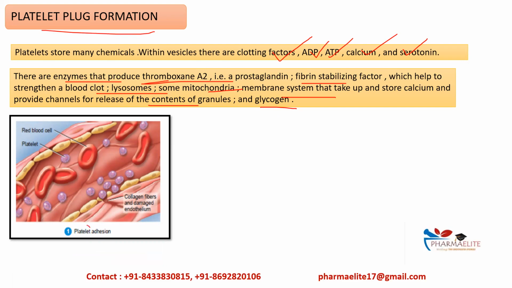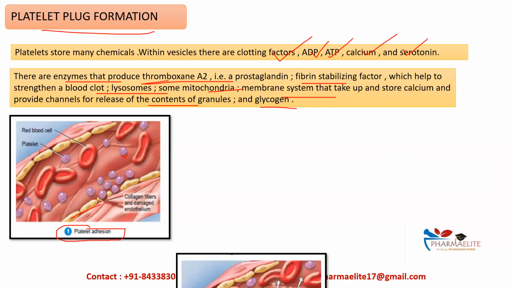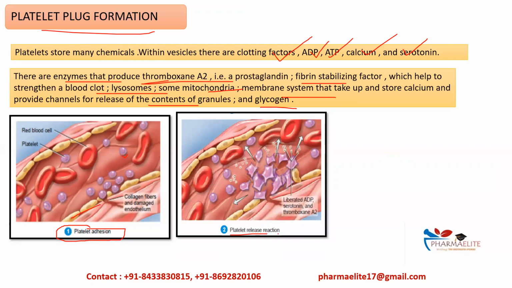So the first step, सबसे पहली वाली step है platelet adhesion. Whenever there is damage to endothelial cells, you can see here these are the endothelial cells, whenever these endothelial cells get damaged, the underlying tissue will be exposed. So the collagen fibers of the underlying connective tissue will get exposed, and you can see the platelets start to adhere to this damaged part. Then the next step is platelet release reaction.